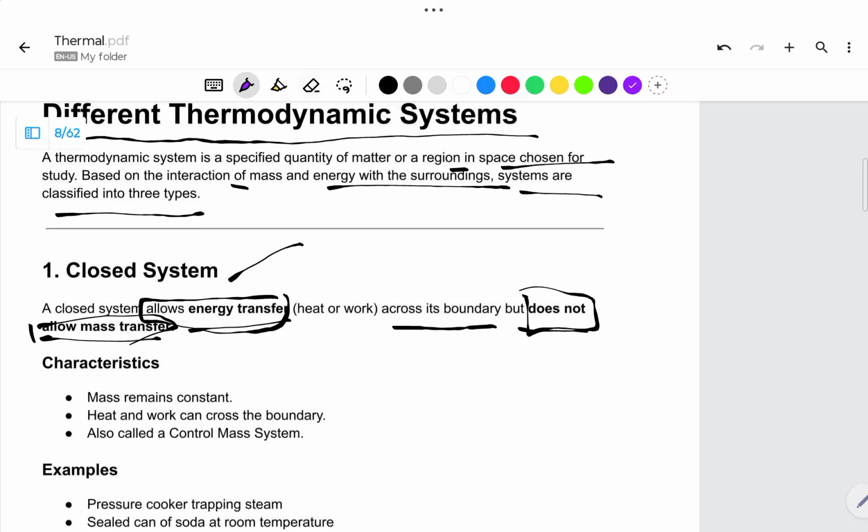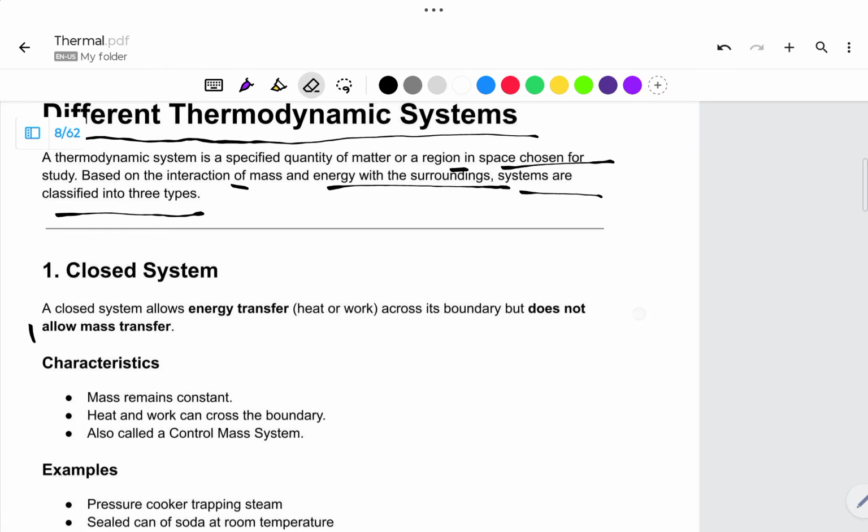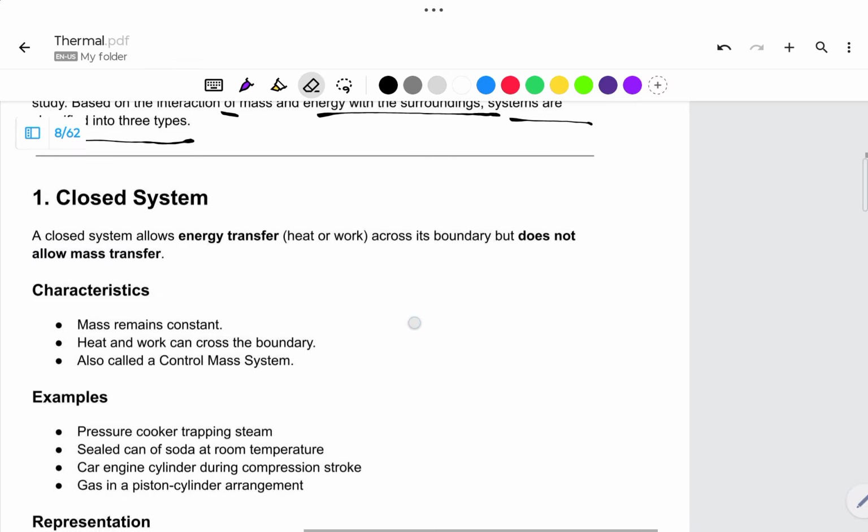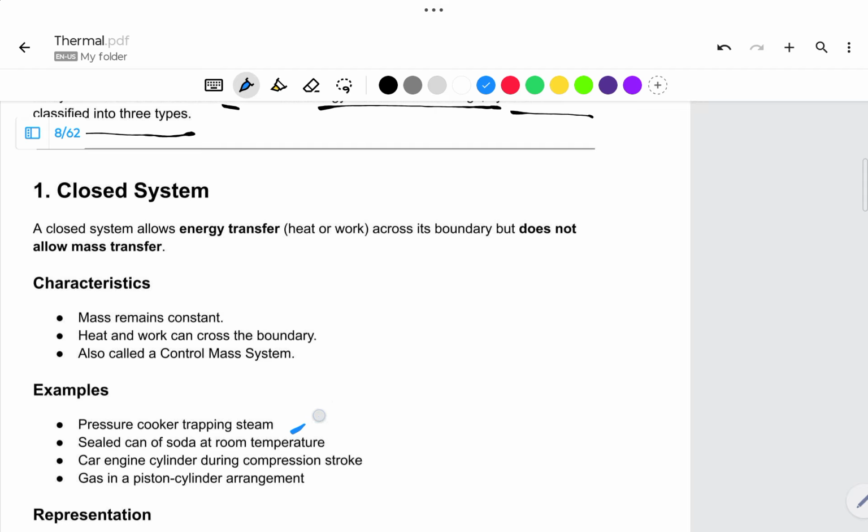If I take the refrigerator, here the examples they have given are a pressure cooker, a sealed can of soda at room temperature, a car engine cylinder, and the gas in the piston cylinder arrangement. These are closed systems. We can call them closed systems.